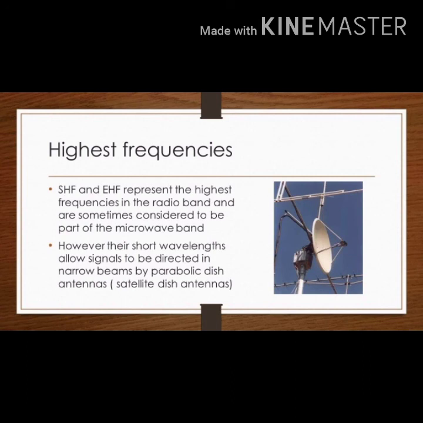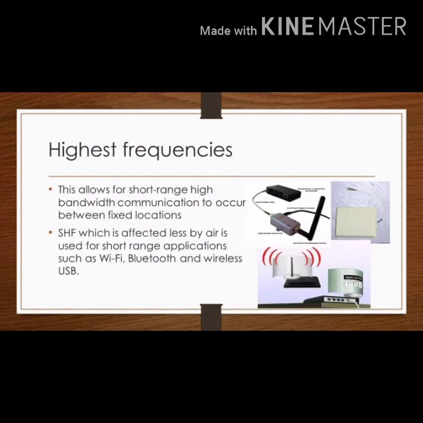Highest frequency. Super high frequency and extremely high frequency represent the highest frequencies in the radio band and are sometimes considered to be part of the microwave band. However, their short wavelengths allow signals to be directed in a narrow beam by a parabolic dish or antenna, such as the satellite dish antenna. This allows for short-range, high-bandwidth communication to occur between fixed locations.